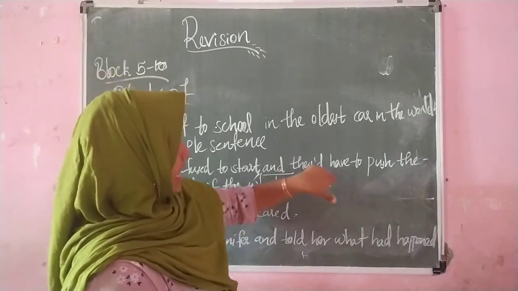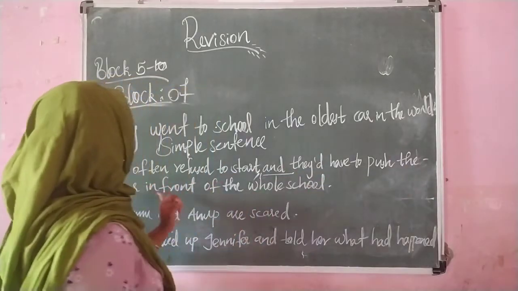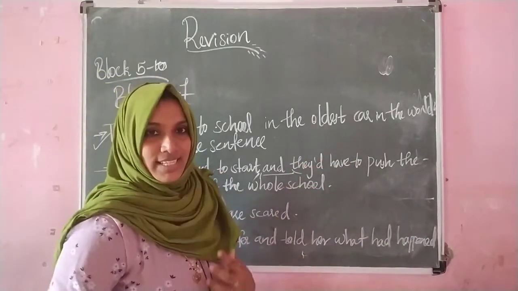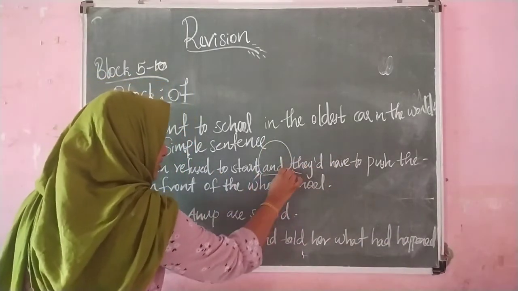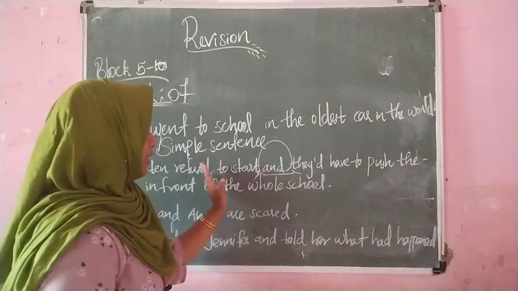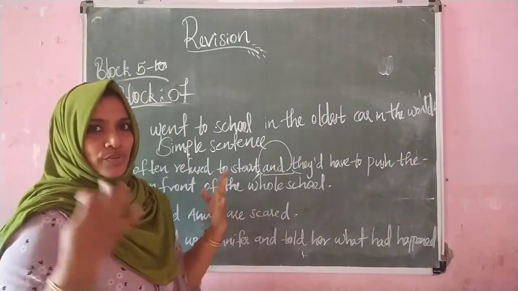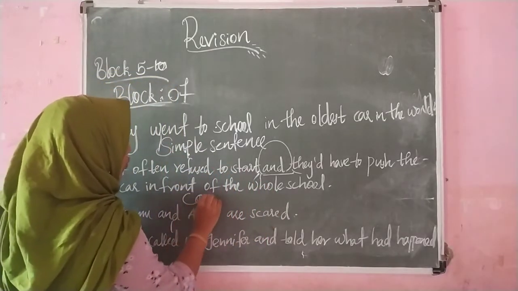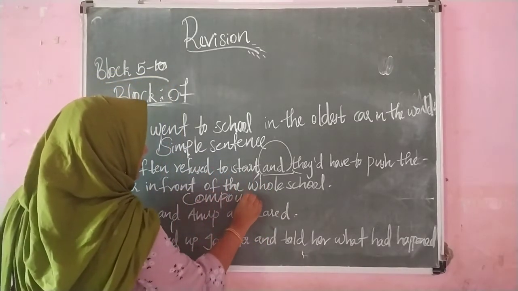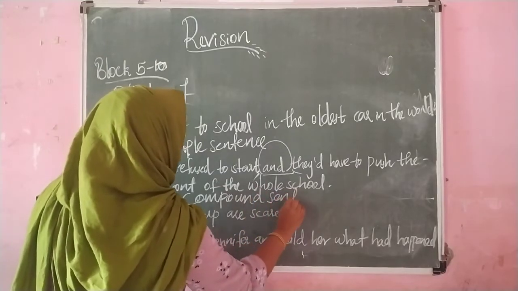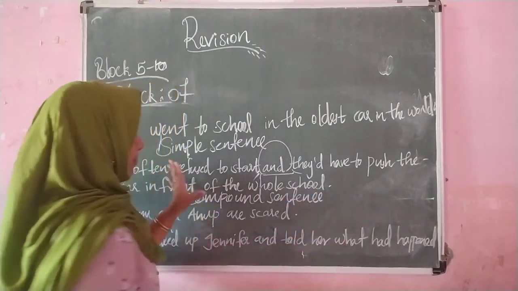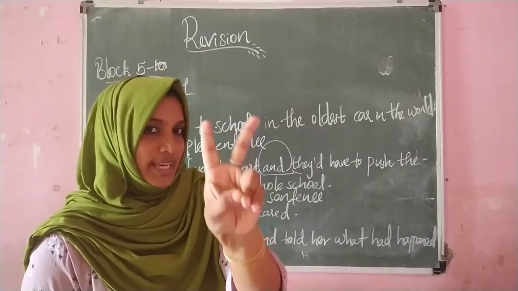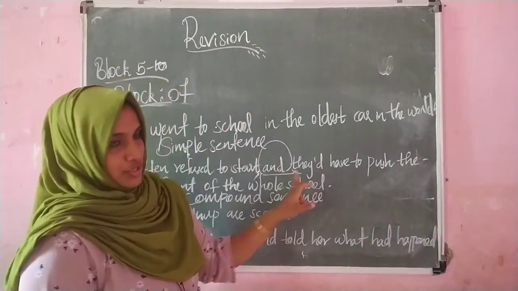And they would have to push the car in front of the whole school. This is another simple sentence. So this connecting word is connecting two simple sentences. So which type of sentence is it? Yes, it is a compound sentence. Okay. So in a compound sentence, we can see two simple sentences connected together by a conjunction.